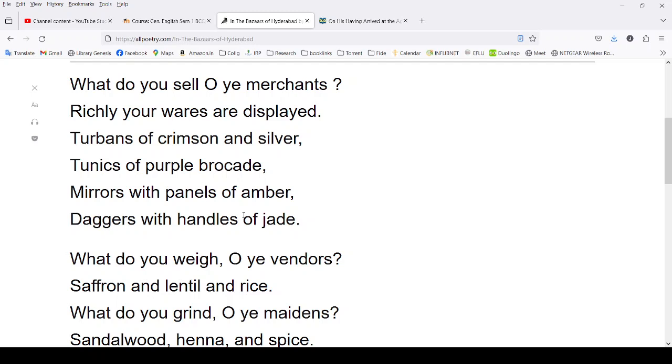So, what do you sell, O ye merchants? Richly your wares are displayed, turbans of crimson and silver, tunics of purple brocade. So, it's not just a colorful description in a poem, but all the artifacts that you would consider Indian. Tunics of purple brocade and mirrors with panels of amber, daggers with handles of jade.